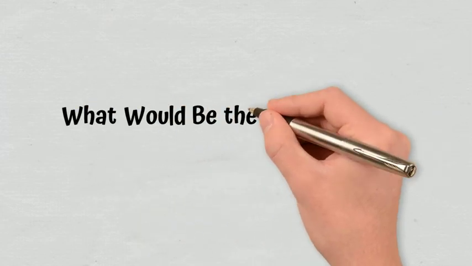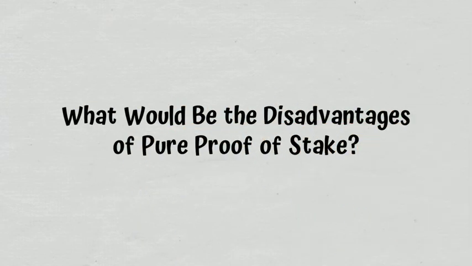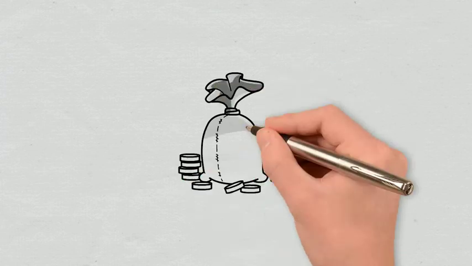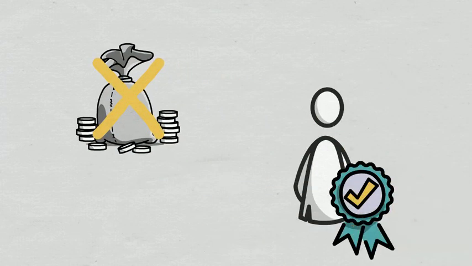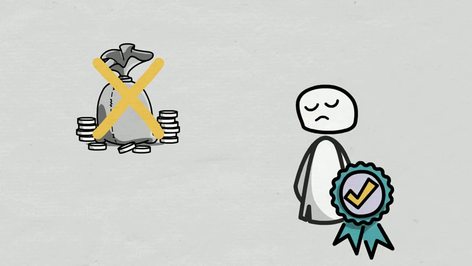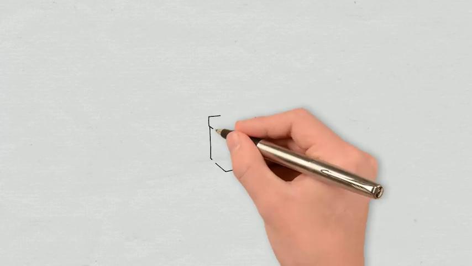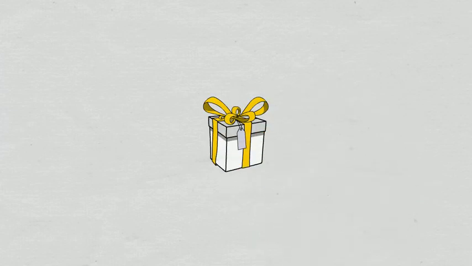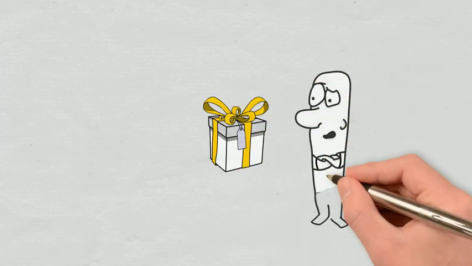What would be the disadvantages of pure proof-of-stake? Apart from the monopoly a large number of staked tokens could create, which pure proof-of-stake solves, this consensus mechanism has pretty much the same disadvantages as the classic proof-of-stake. The staking rewards are not very encouraging, except as a form of passive income and in relation to large amounts of staked tokens.